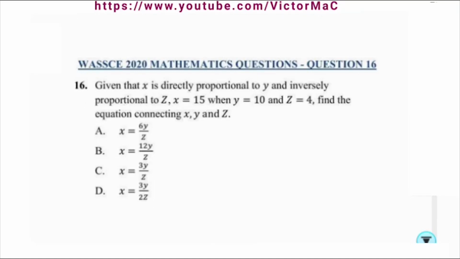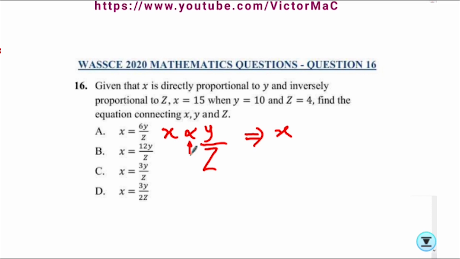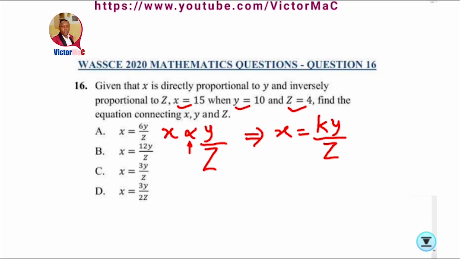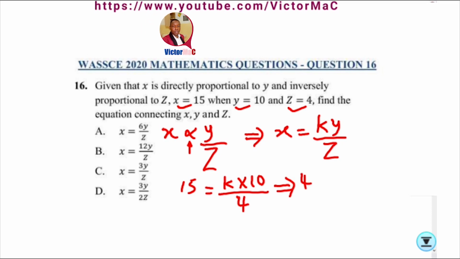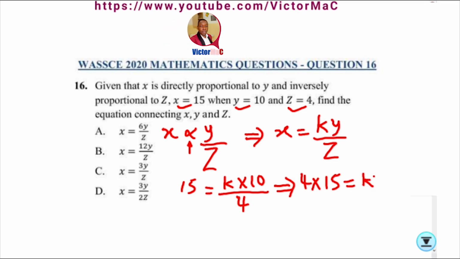This was 2020 mathematics questions, question number 16. Given that x is directly proportional to y and inversely proportional to z, this implies that when we change our proportionality sign to an equal sign and introduce a constant of proportionality, we have x equals ky over z. We're given x to be 15, y to be 10, and z to be 4. Substituting that into our equation, we have 15 equals k times 10 over 4. When we cross multiply, 4 times 15 gives 60, and k times 10.